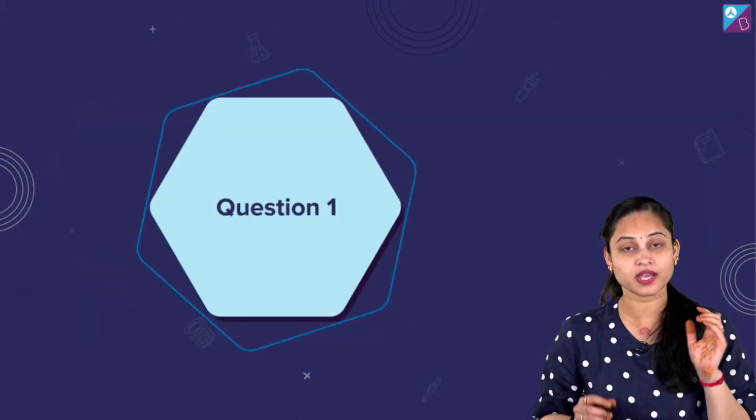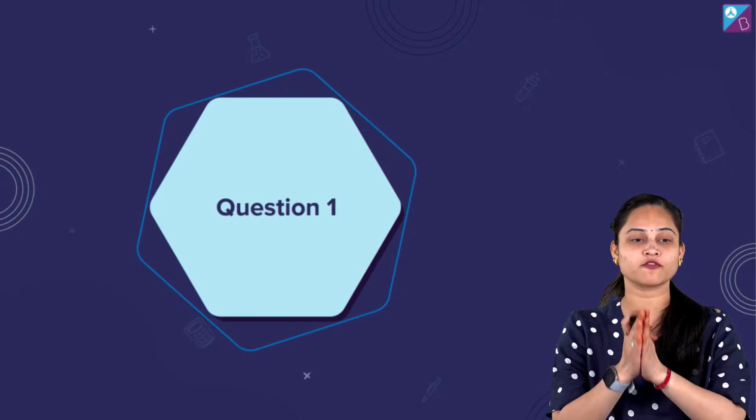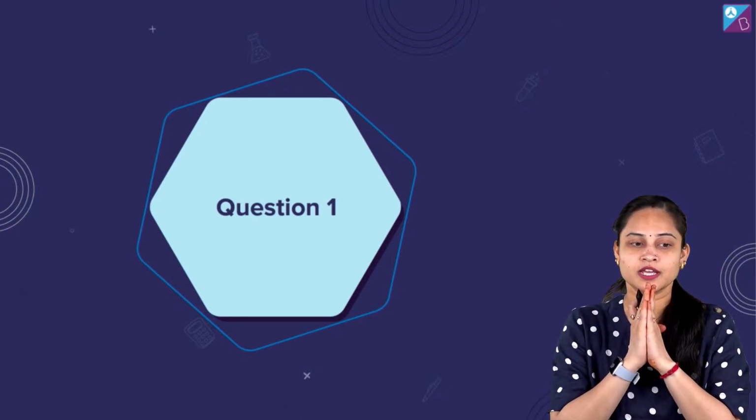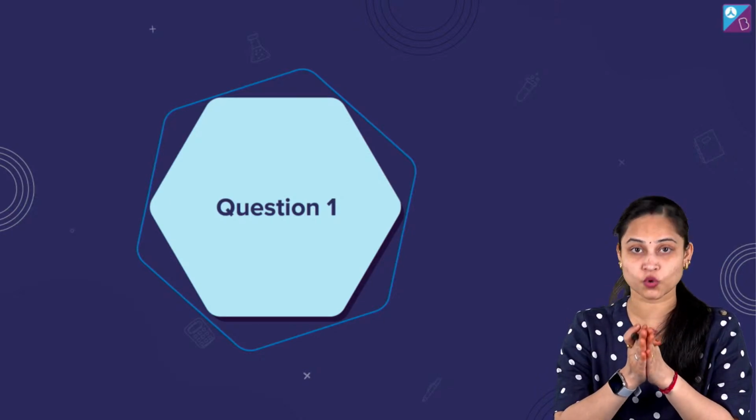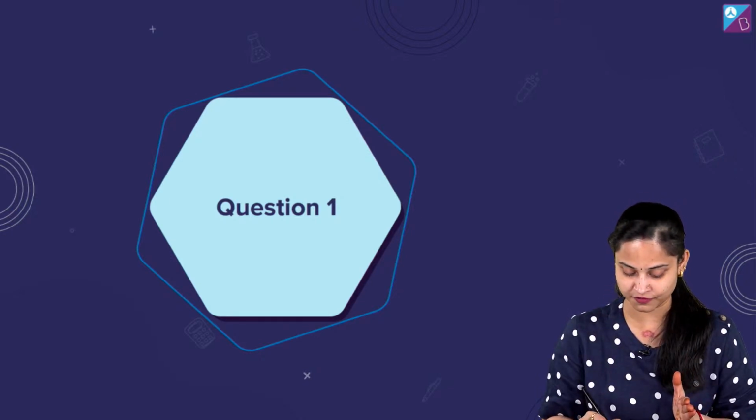And yes, we are with the very first question in front of you. Namaste Rajiv ji, good afternoon, welcome to the class, enjoy the session. Here is the very first question.